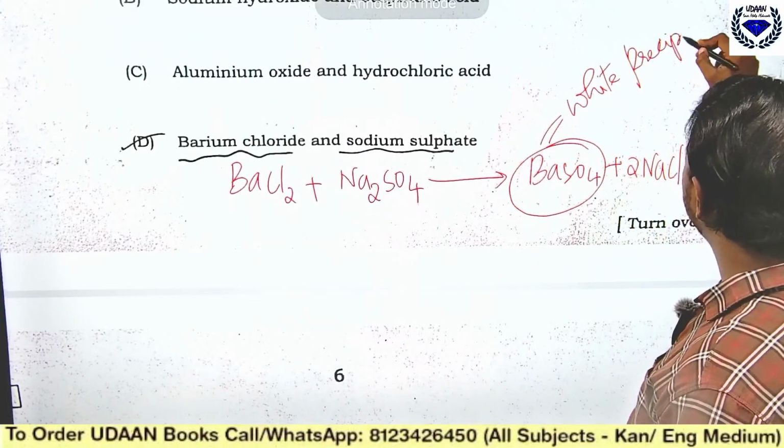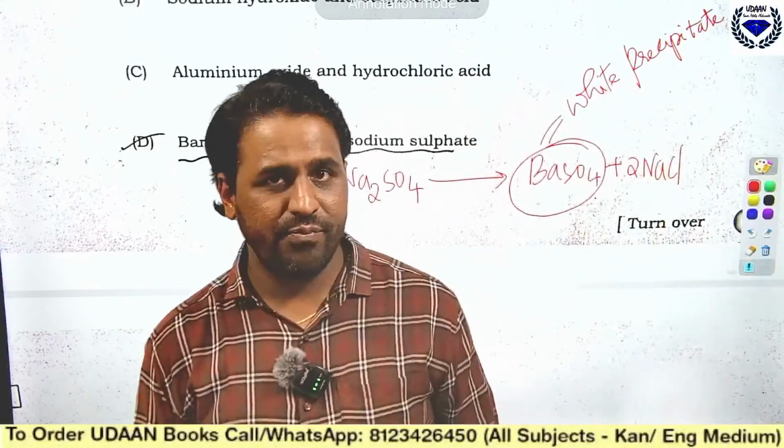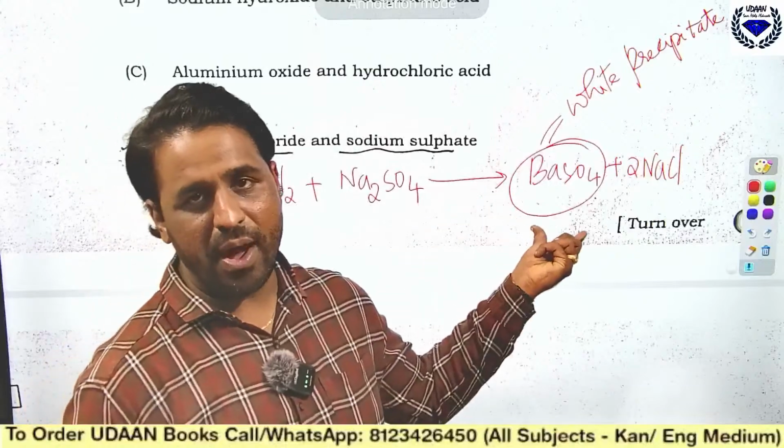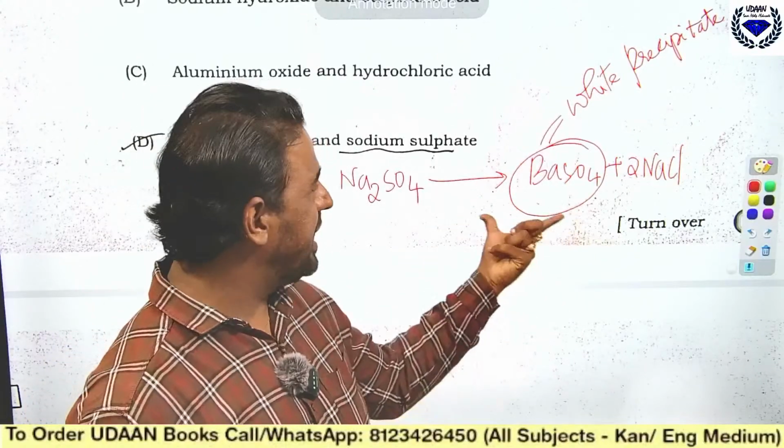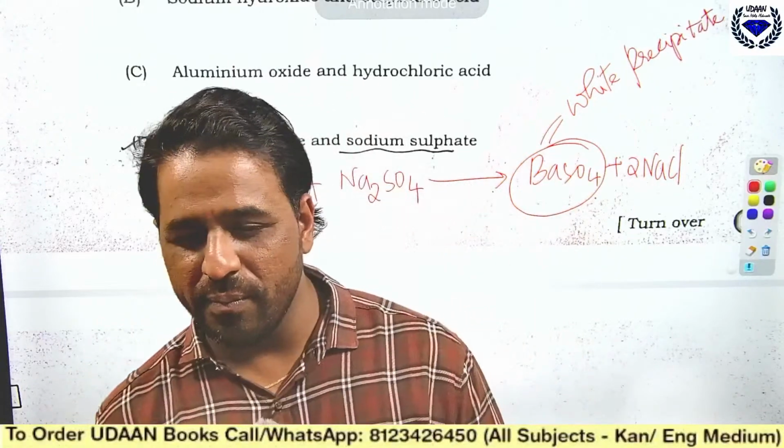You can expect one question like this, where they will give equations and ask which of the following compounds will give you the white precipitate. The right answer is barium sulfate. Okay, I hope you people are understanding.